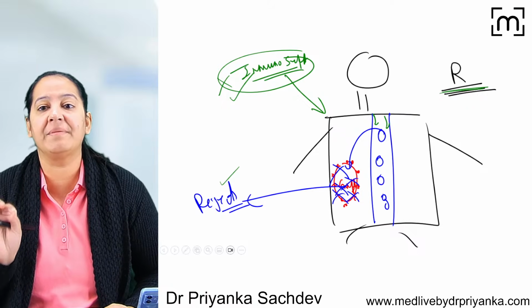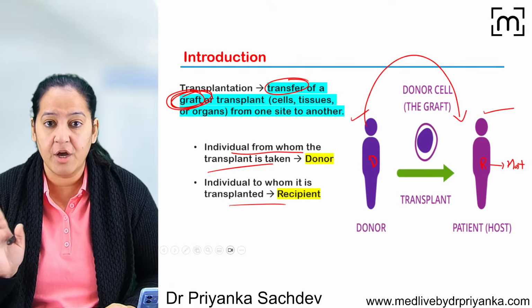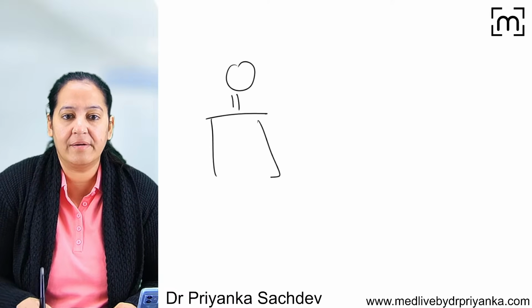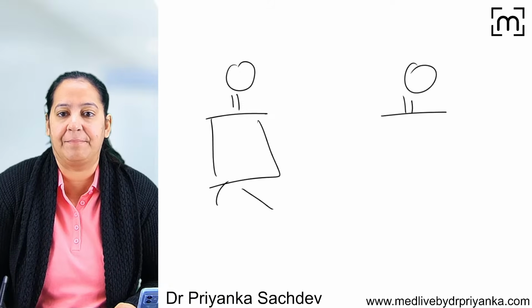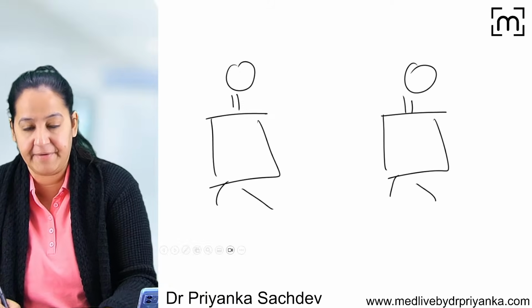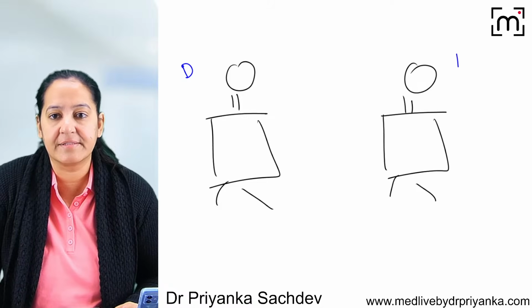Now the biggest problem in the transplant is the rejection. We do not want the rejection. You tell me who is the best donor. Who is the best donor? So see, this is the donor, and this is a recipient. Let me write. This is a donor. This is a recipient.